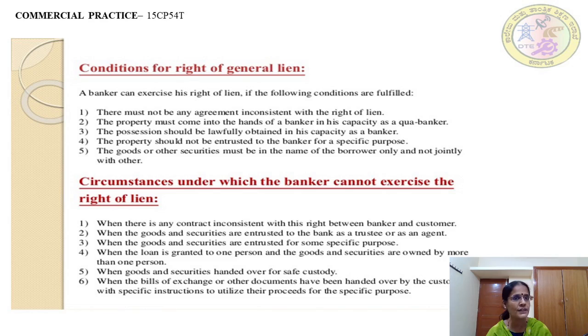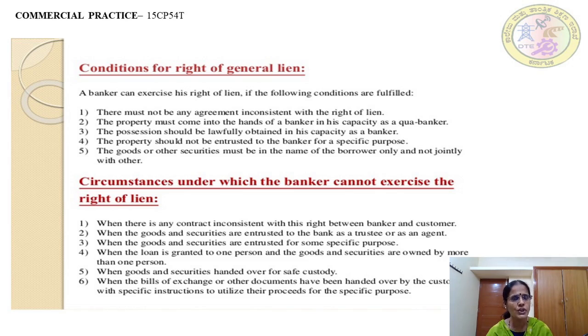There is no transfer of the title to the property. It is only the possession given to the banker, telling him you have a right to hold it until the debts have been cleared. That is what is meant by the property coming into the hands of the banker in his capacity as a banker.